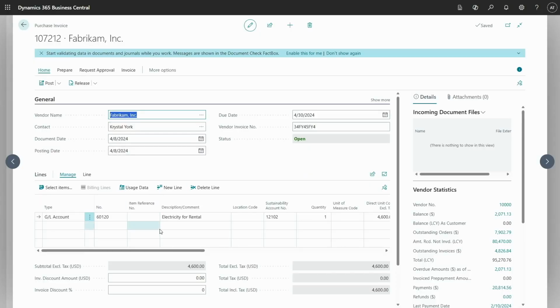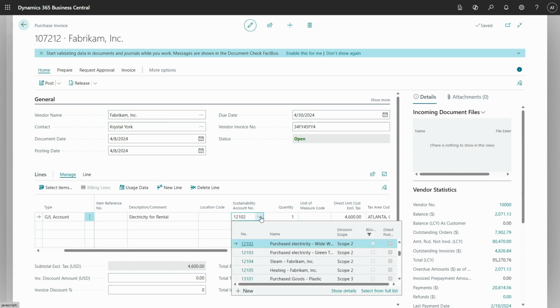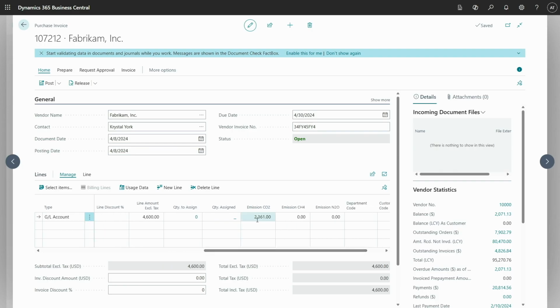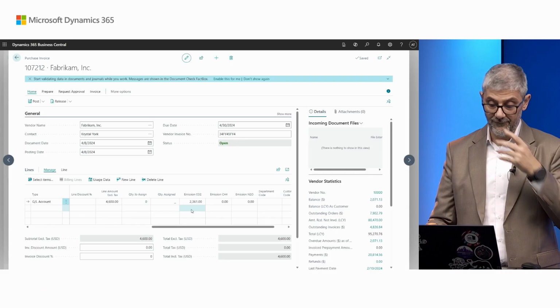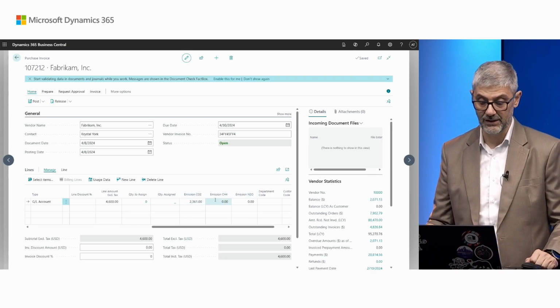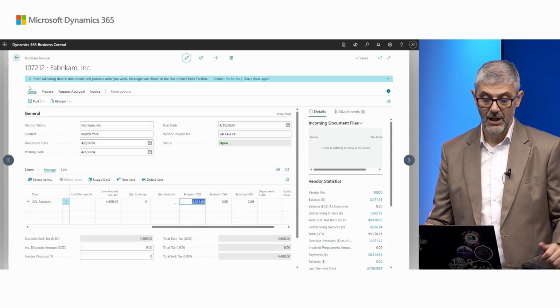And now I have, for example, electricity. I got an invoice from my power plant. And what do I need to do? I need to add a sustainability account number. This is purchase electricity. And then, okay, regular, I need to put in my cost, what I have on the invoice. And here I have emissions. It depends on what you got in the invoice. If you have emissions for different gases, you can add for all of them. You can see there are all 3 gases here. But if you got only carbon dioxide, you can enter only carbon dioxide.